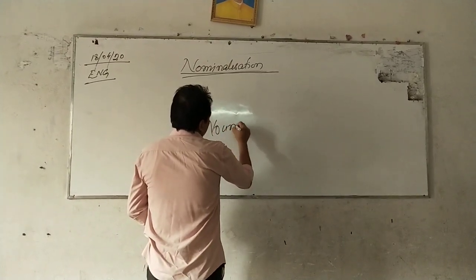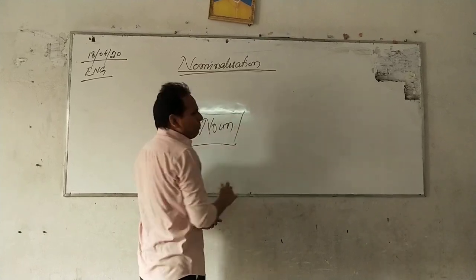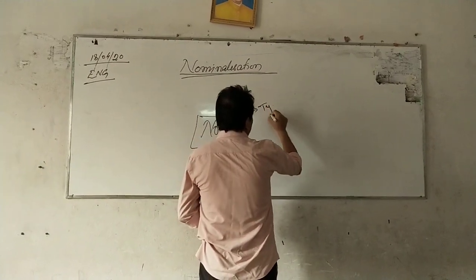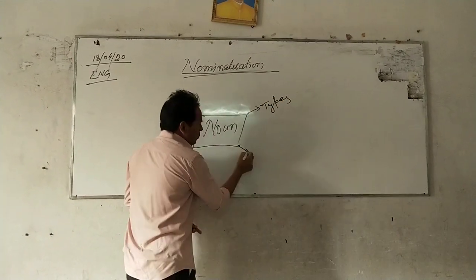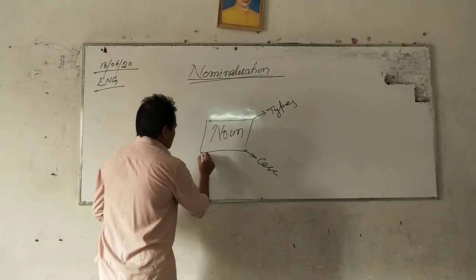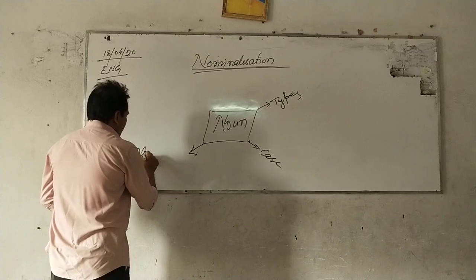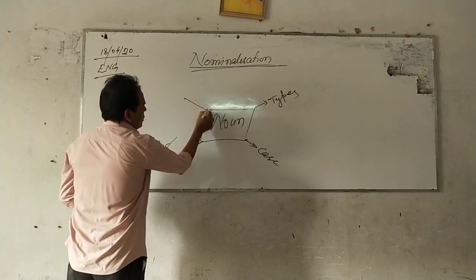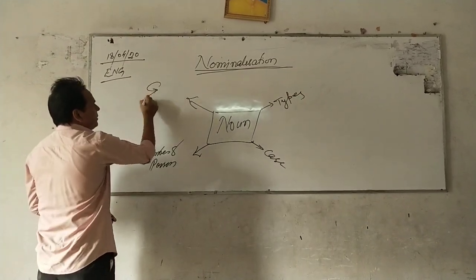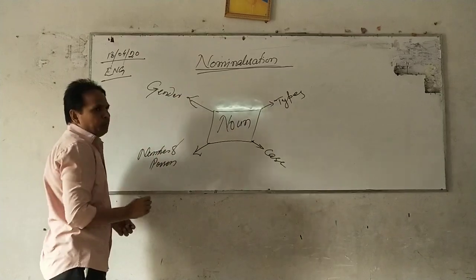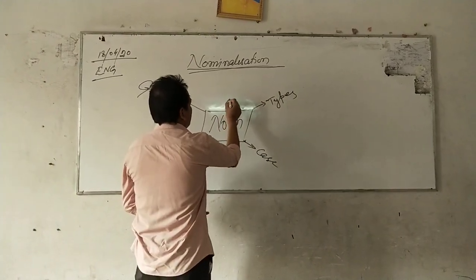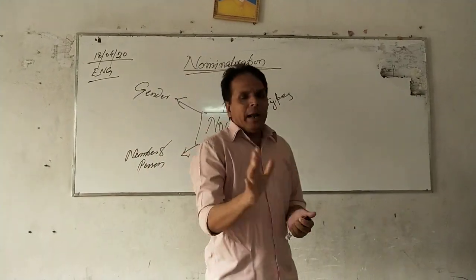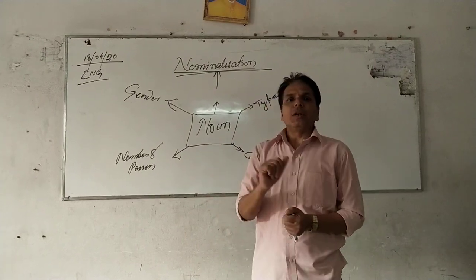Now, there are different aspects, and you can see the properties of noun that we have to discuss. We discuss the noun in sense of types. We also discuss the noun in sense of case. We also discuss the noun in sense of number and person. And also we discuss the noun in case of gender. And the fifth property of noun is nominalization. So, five different properties of nouns are there.